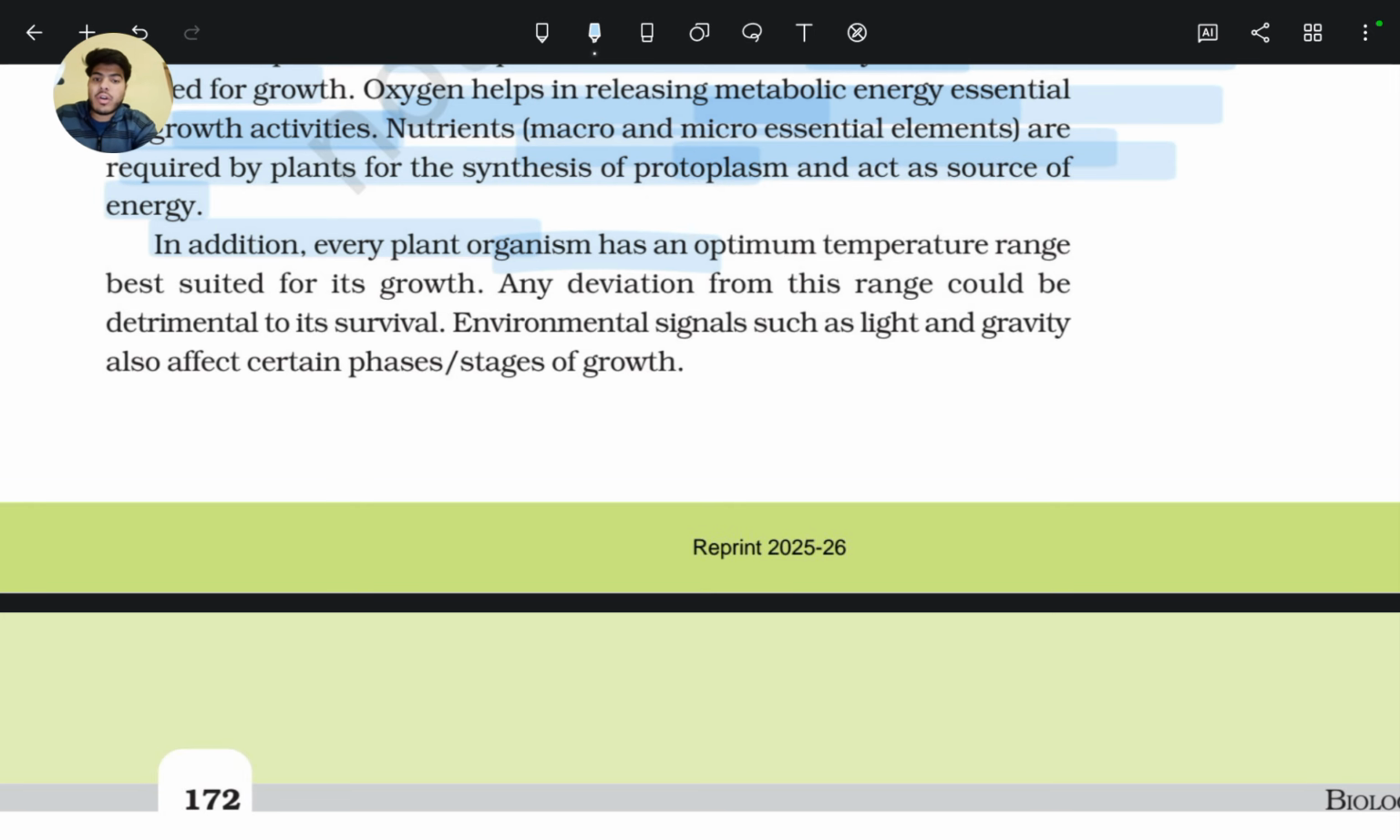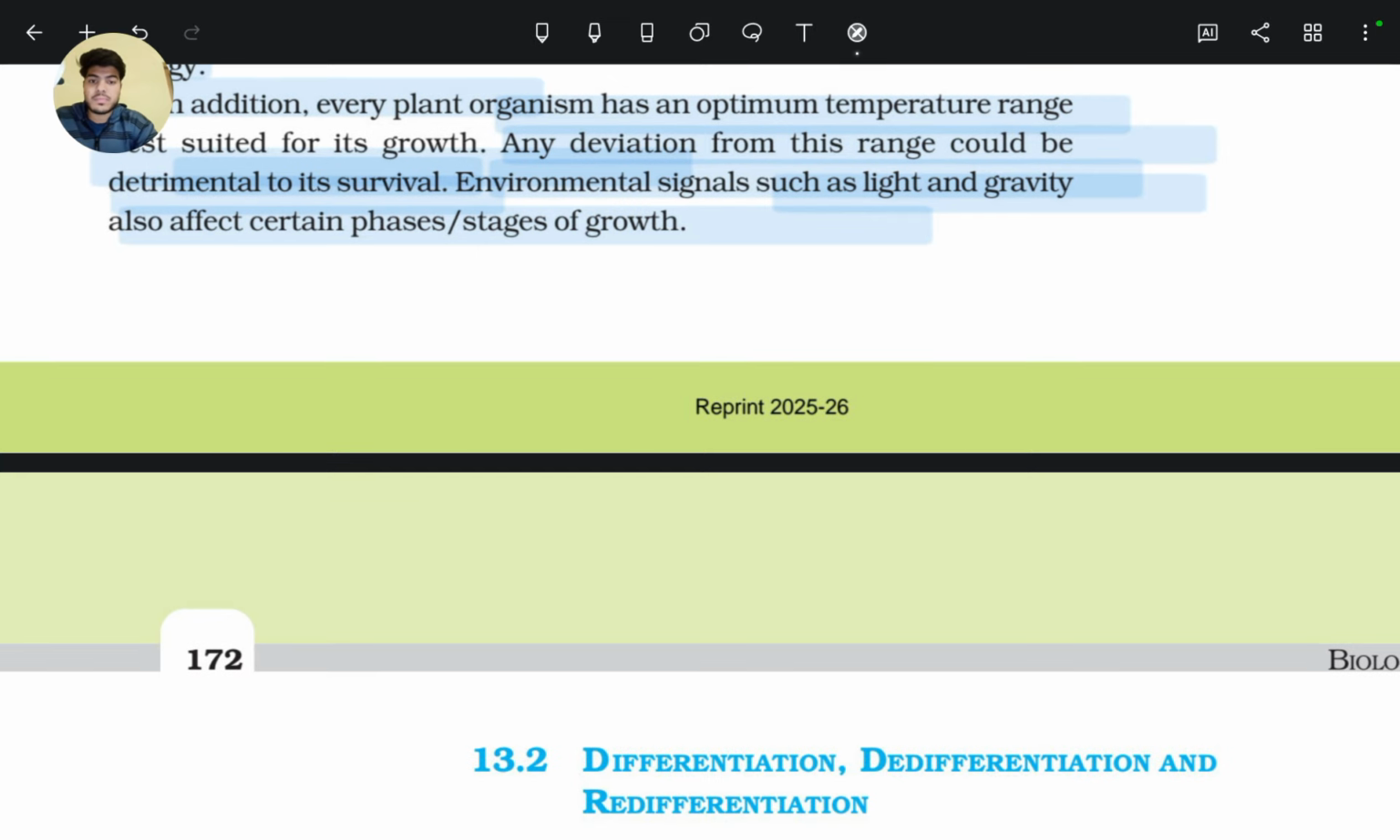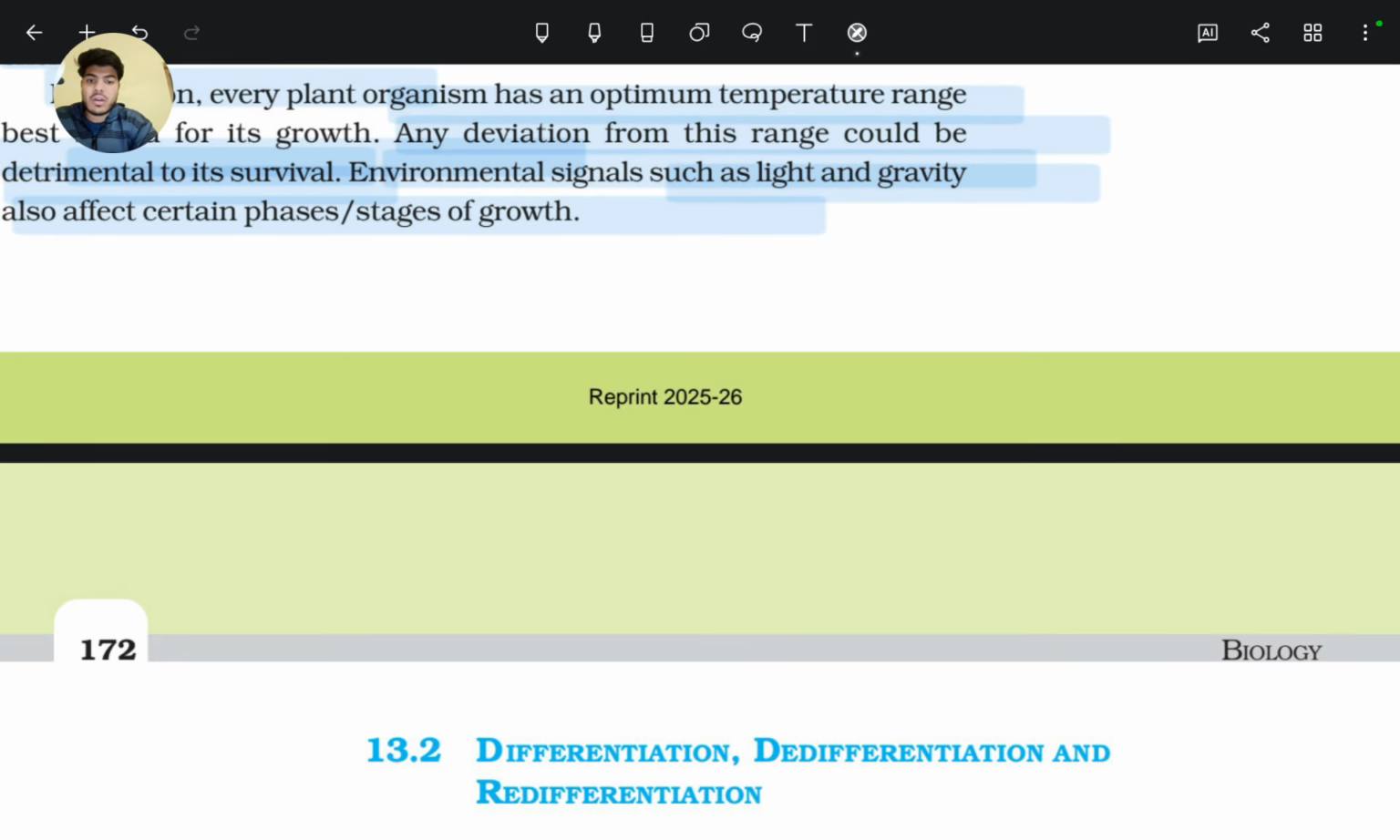In addition, every plant organism has an optimum temperature range best suited for its growth. Any deviation from this range could be detrimental to its survival. We have already seen this in the biomolecules chapter. Environmental signals such as light and gravity also affect certain phases or stages of growth. So environmental signals like light and gravity also affect growth.